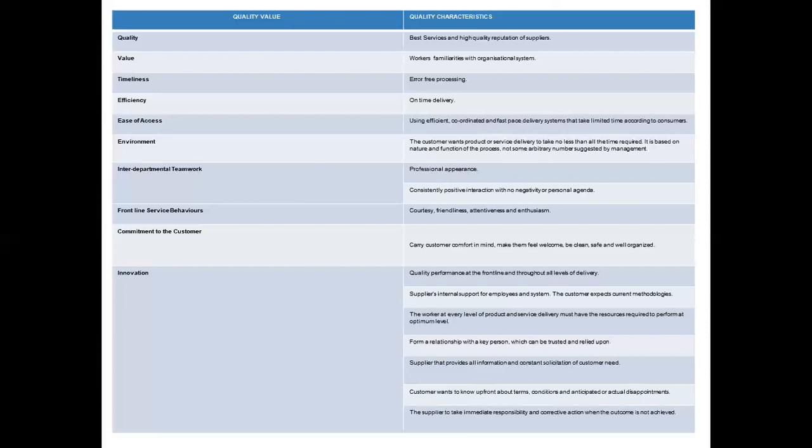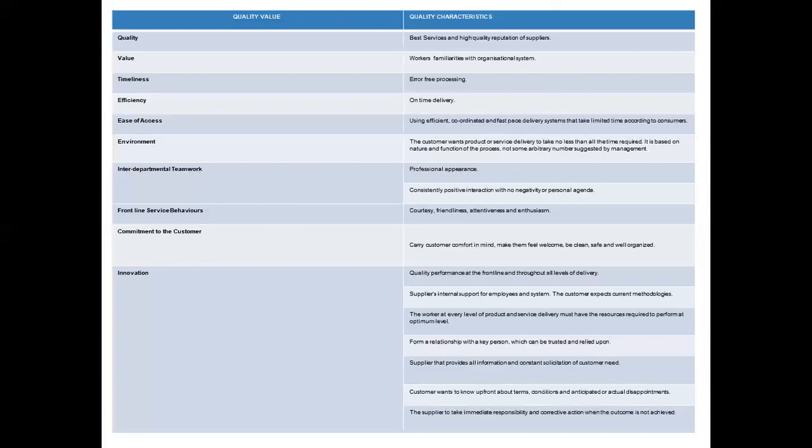Next quality value is front line service behaviors. To ensure frontline service behavior, the quality characteristics are courtesy, friendliness, attentiveness, and enthusiasm. There must be courtesy in the service providers.